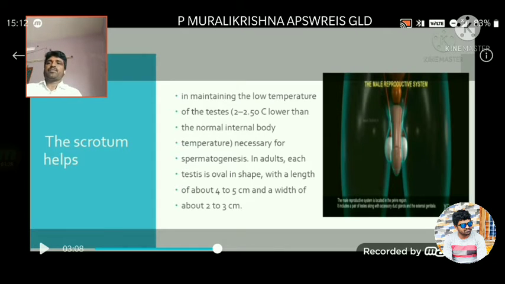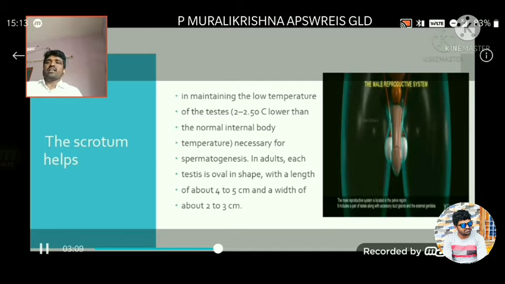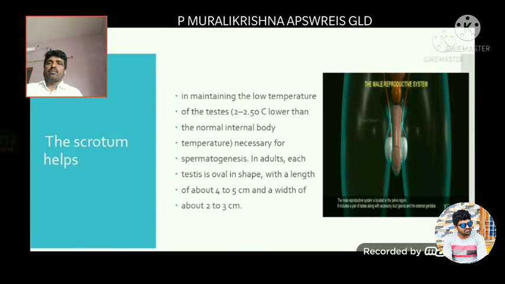One of the important functions of the scrotum: the scrotum helps maintain the lower temperature of the testis, approximately 2 to 2.5 degrees Celsius lower than normal internal body temperature. This lower temperature is necessary for spermatogenesis. Once again, what is the function of the scrotum? It maintains the lower temperature of the testis, which is necessary for spermatogenesis.